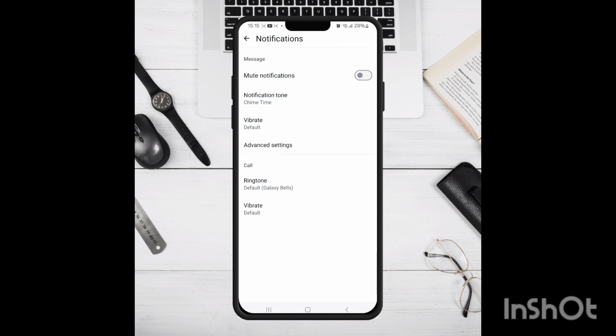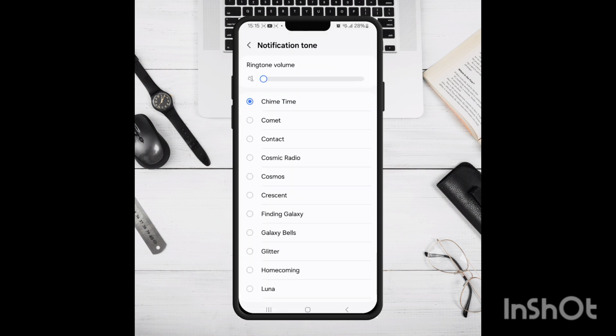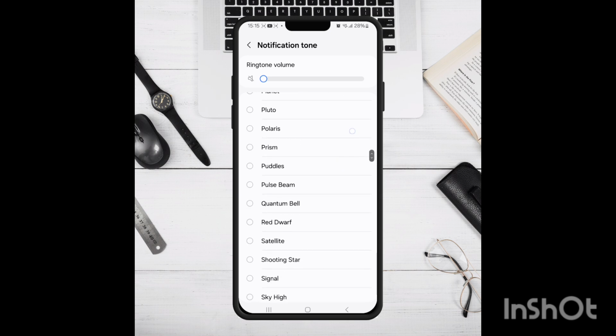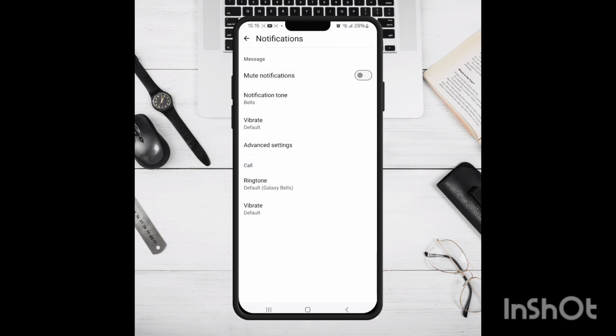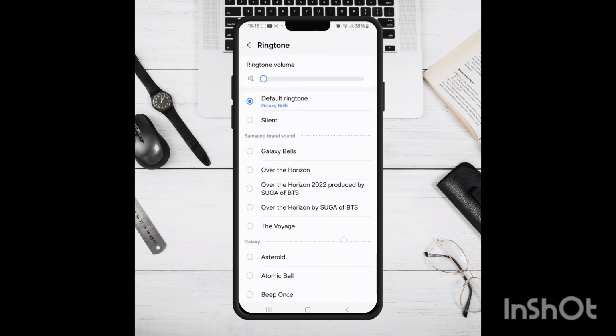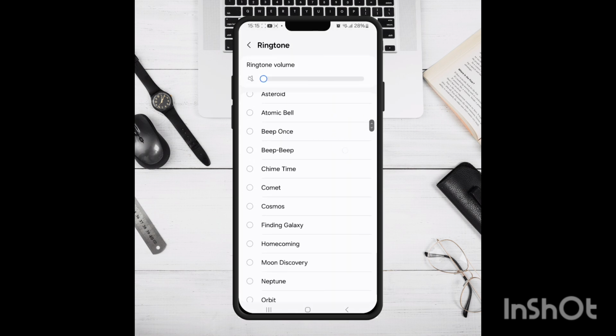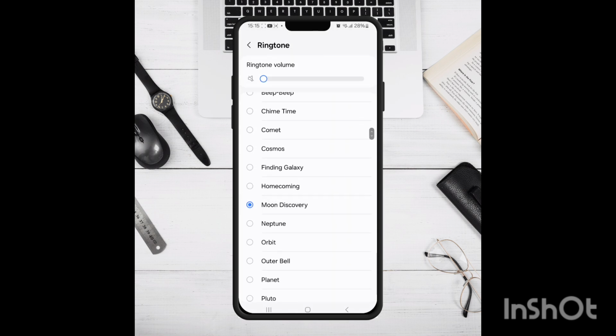So for messages you just tap on the notification tone, and here you can see it gives you a list of different tones that you can use. So you select that for the messages, and then you can also do it for the phone calls. So if they ring you on WhatsApp, you can give them a special notification.